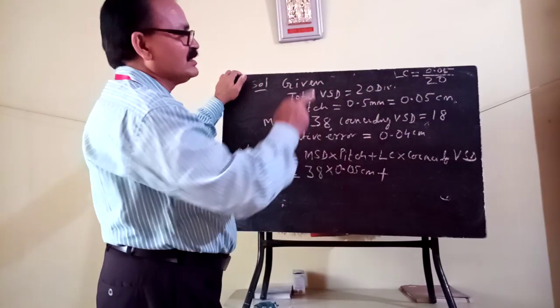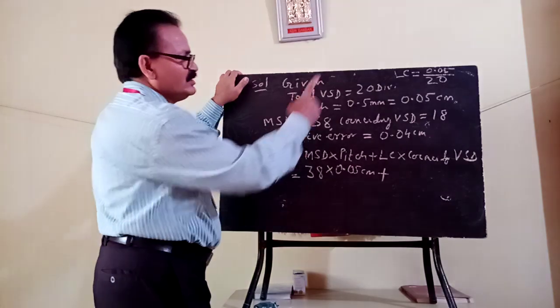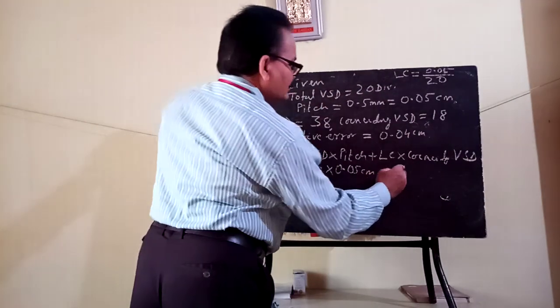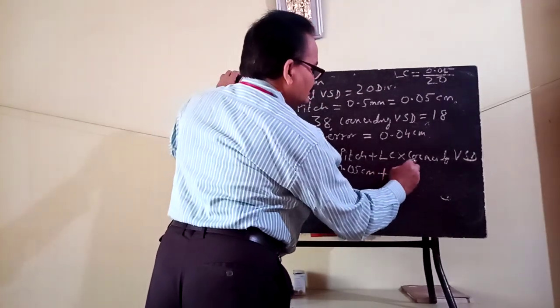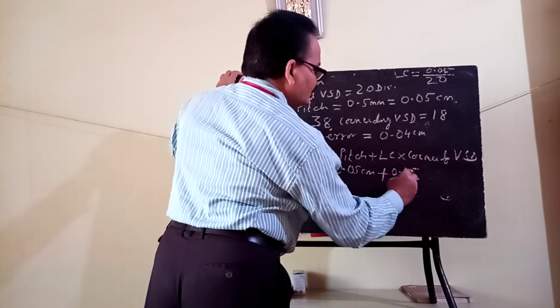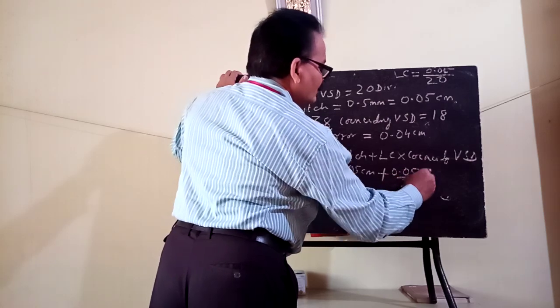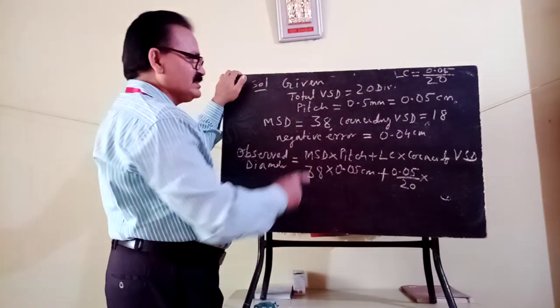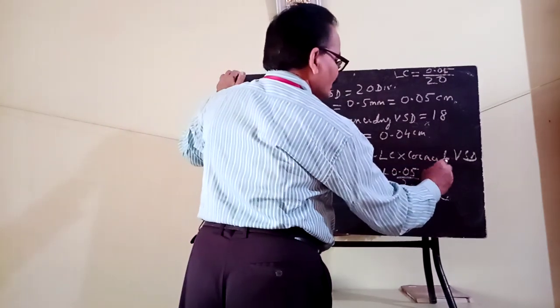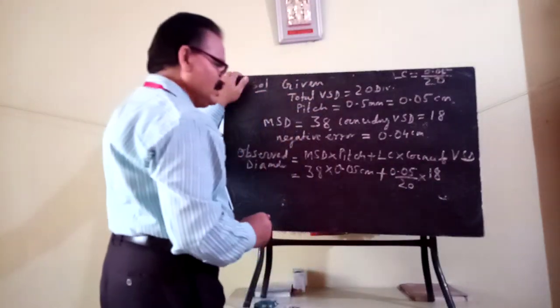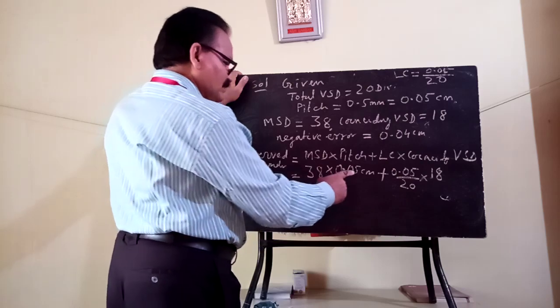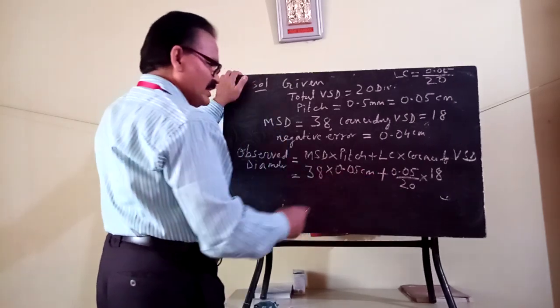So you can directly write 0.05 by 20 into the coinciding VSD, which is 18. Okay, clear?